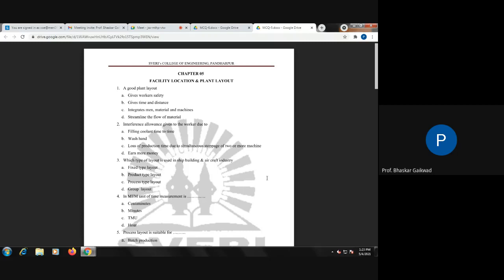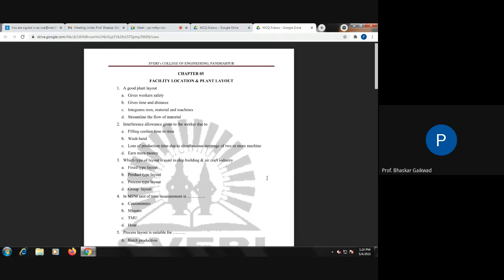Factors affecting the plant layout: type of production, production system, product location, volume of production, machine equipment, future expansions. These are some of the alternatives we required. Then what are the advantages of a good layout?